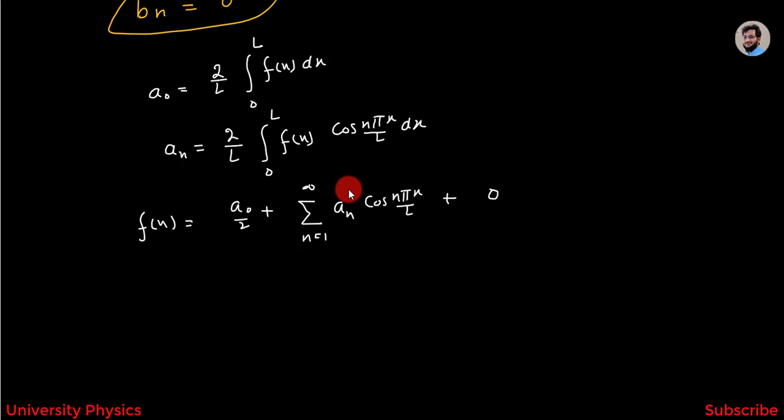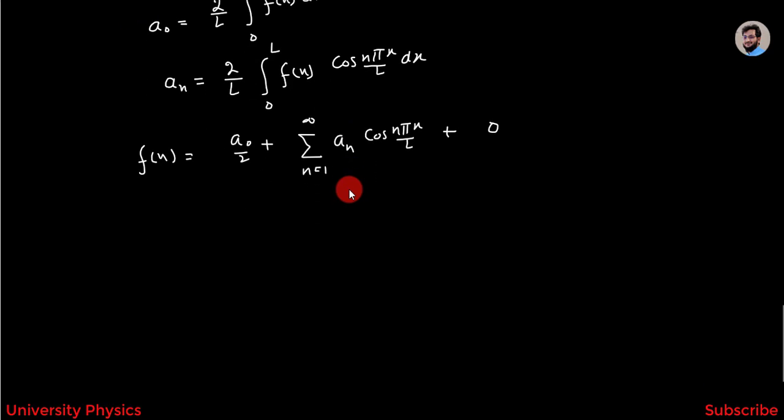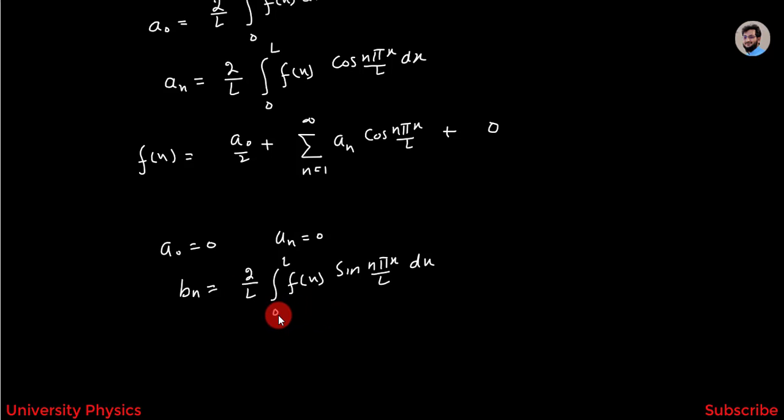Similarly, in case of odd function, the value of a naught is equal to 0, and also the value of an is equal to 0, and the value of bn is equal to 2 by L integration from 0 to L f of x sin n pi x over L dx. These values can be found out by using the same procedure as we have used for even function.